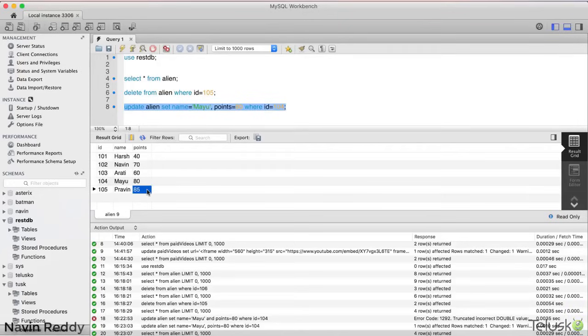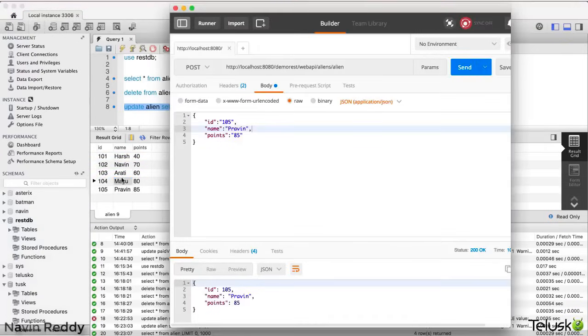Now I want to update this data. I want to change this 104 to Mayank again. How do I do that? To update, of course, we have to use a PUT request. When you send a PUT request for aliens, you will say for 104, I want to put name as Mayank, and we'll have points. Okay, what should be the points? Let's go for 90 points.